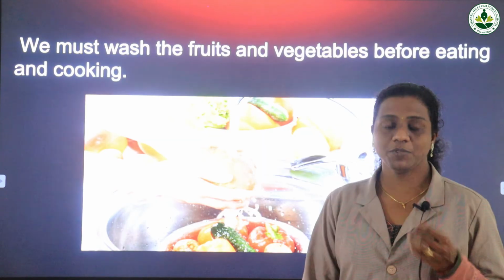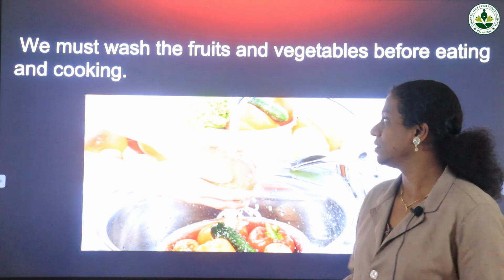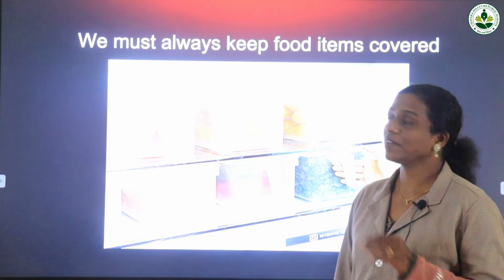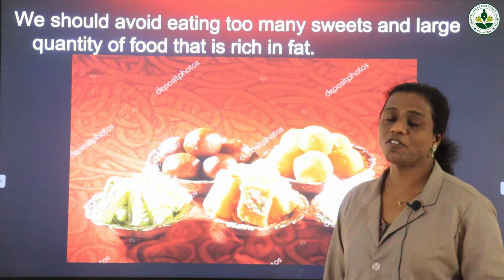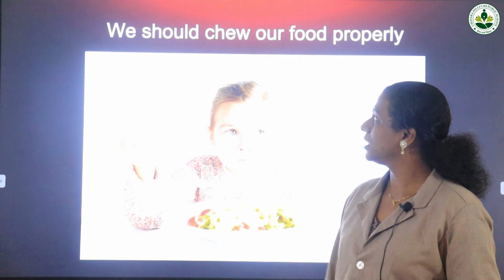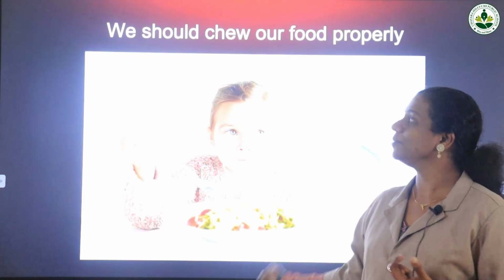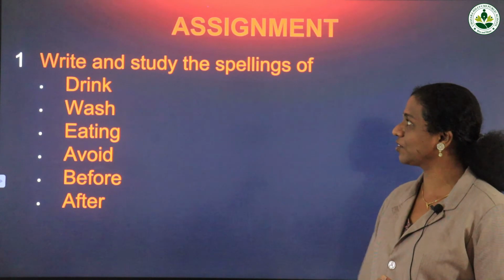Then before eating and before cooking, wash the fruits and vegetables. And we must always keep the food items covered. Then we should avoid eating too much sweet and oily items. Then we should chew the food properly. Then we should drink plenty of water. It is very good for our body.